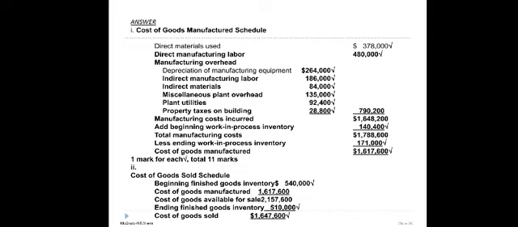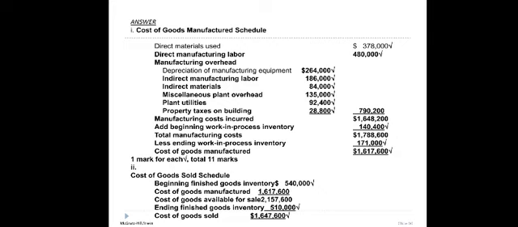Okay, in this example, the direct material cost is 378,000, direct manufacturing labor is 480,000, and then the total overhead cost is 790,000. So the total of these three costs is called manufacturing costs incurred. And then after that, you add the beginning WIP inventory and minus WIP ending inventory.